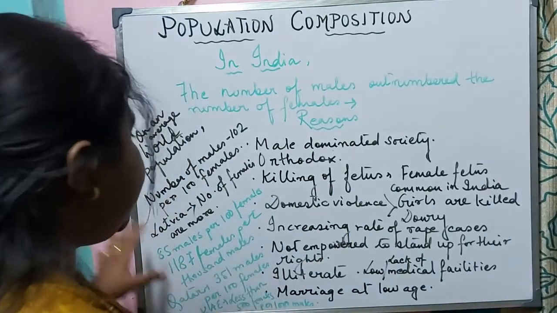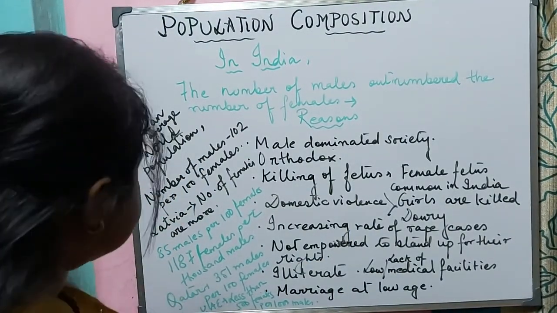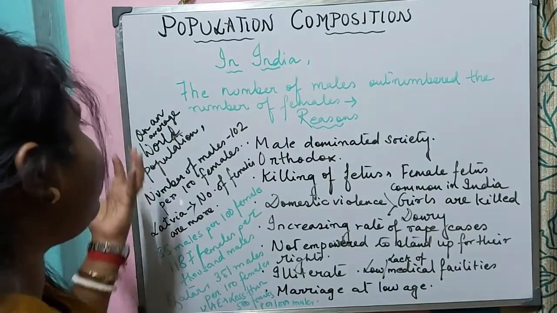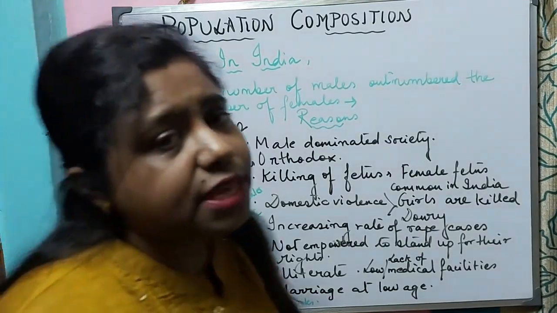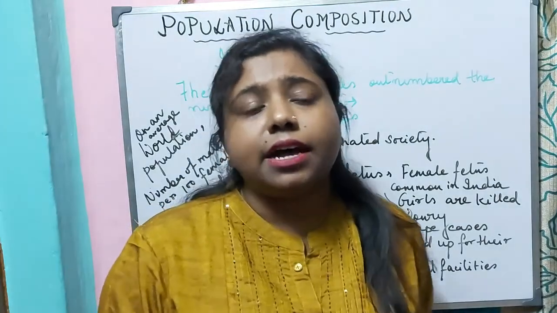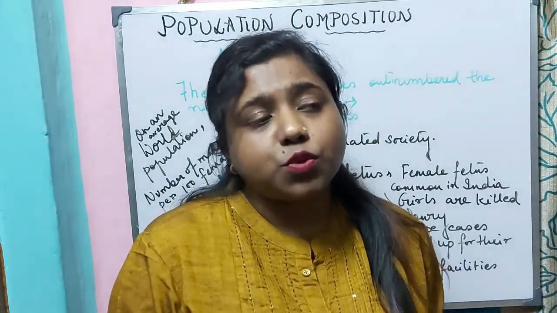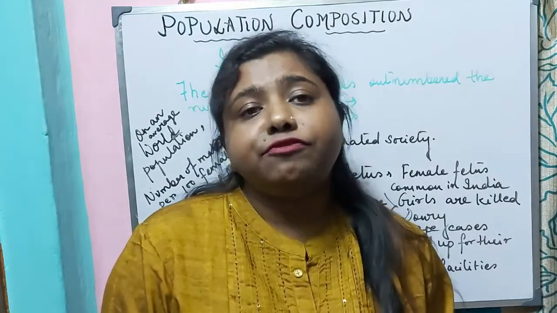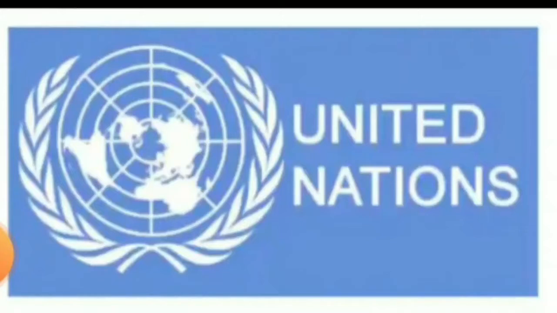So what we can conclude is that on average, if we talk about the world population, the number of males is outnumbering the number of females. But there are countries where the female sex ratio is favorable, and there are certain countries where the female sex ratio is unfavorable, which we will understand with the help of a world map.